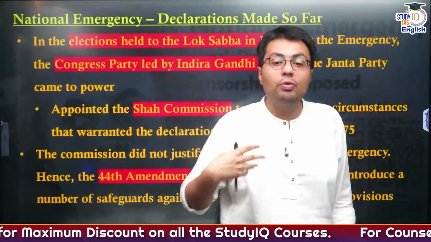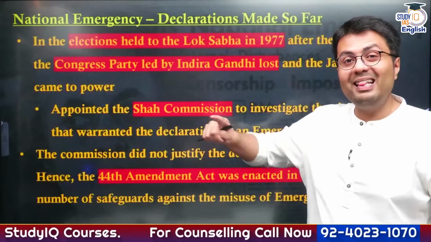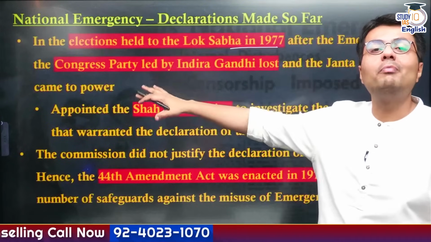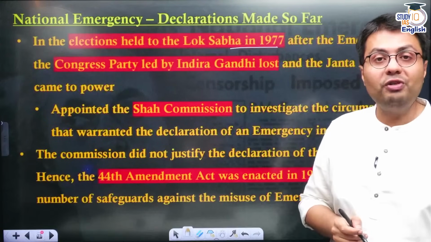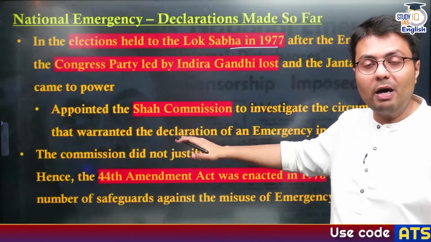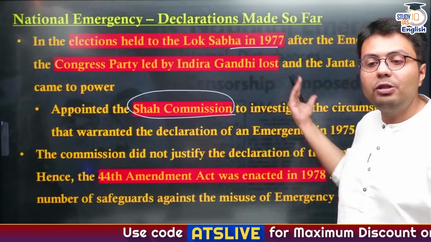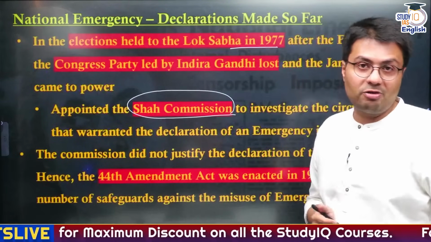In fact, it was so controversial that after the then government revoked national emergency and the next elections were held in 1978, the Congress government lost its power and a new government came in under the leadership of the Janata Party. And after coming into power, the Janata Party government appointed the Shah Commission, which was to investigate the circumstances under which this 1975 national emergency was imposed.